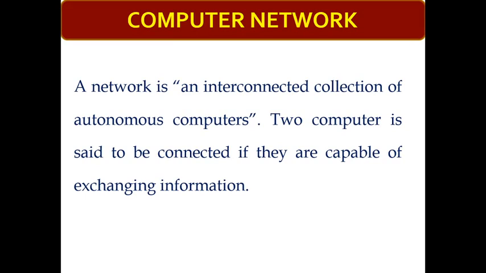Now this is the definition of computer network. All the computers along with different network devices are considered part of a computer network. All the devices which are part of a computer network must be autonomous in nature. It means they have some processing power, they may have storage, they may have display properties like that. And if all these interconnected devices are capable of transmitting information among them, they can be treated as part of a computer network.